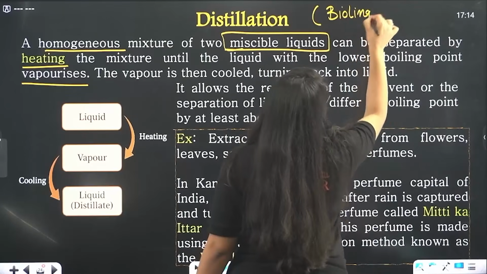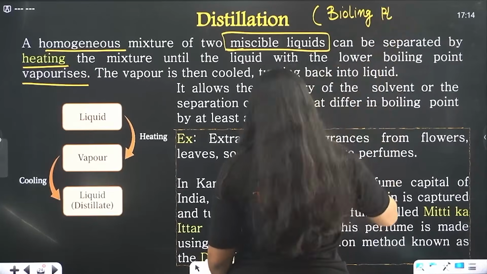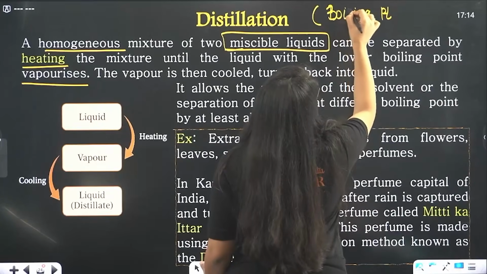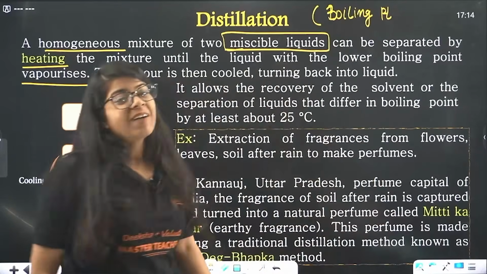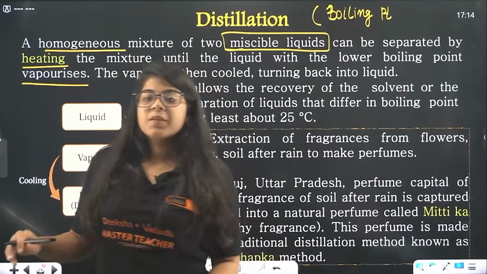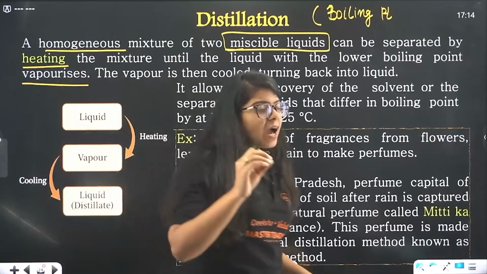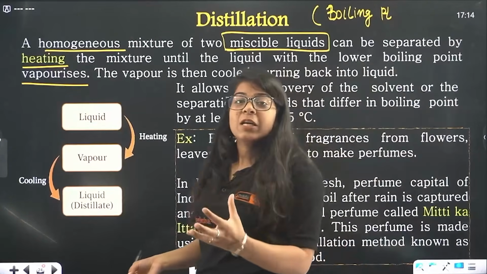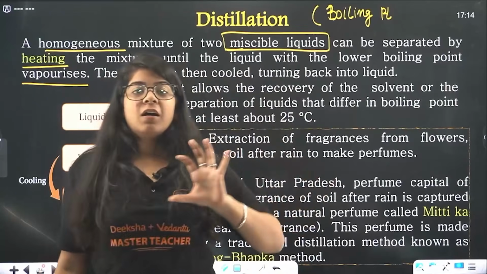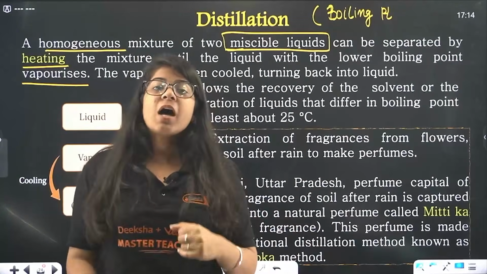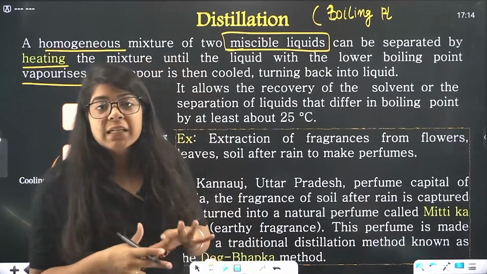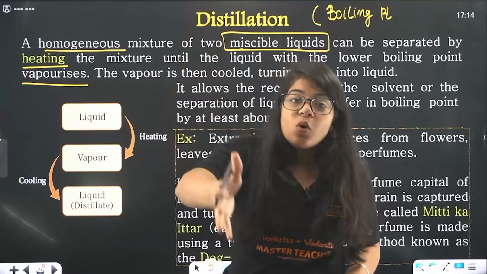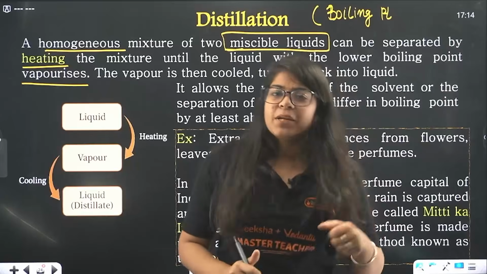Why is it based on boiling point, bacha? See, if you have water and acetone, then one will boil. The boiling points of each of the liquids are different. Water boils at 100 degrees Celsius. Maybe acetone does not. Maybe it requires more temperature to boil or less temperature to boil.